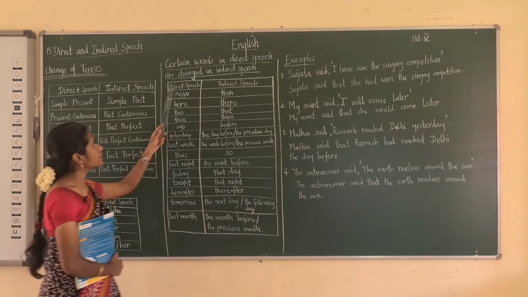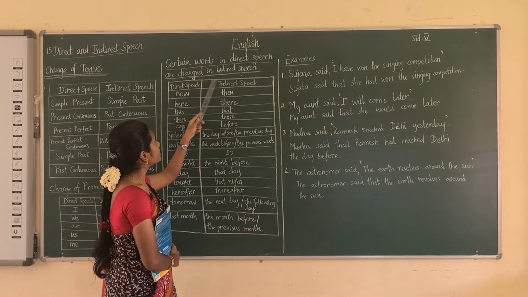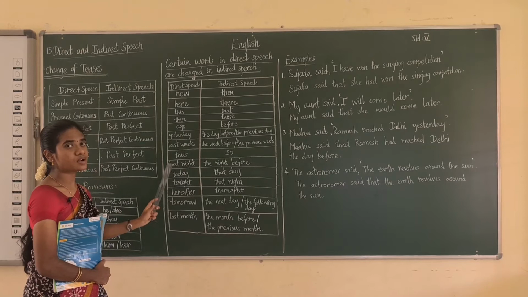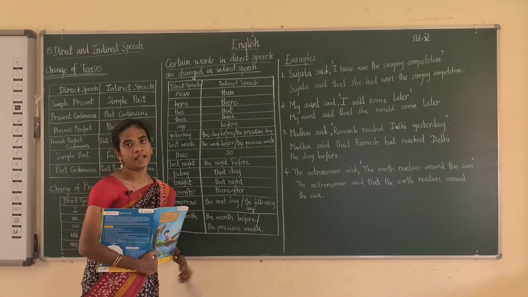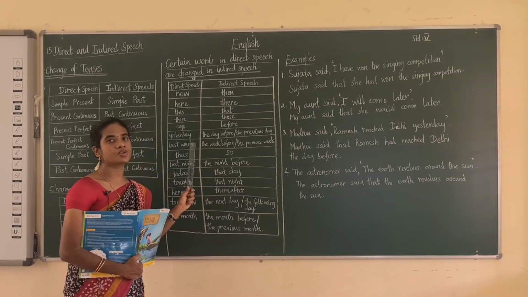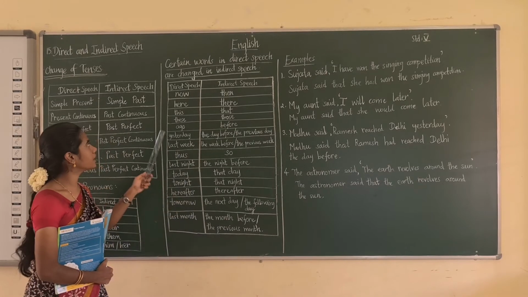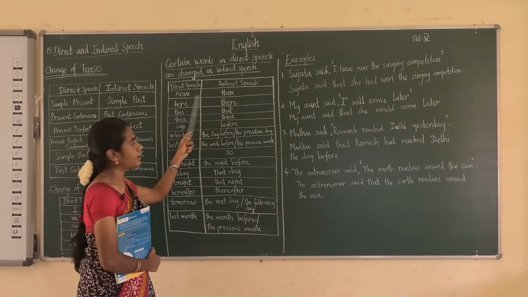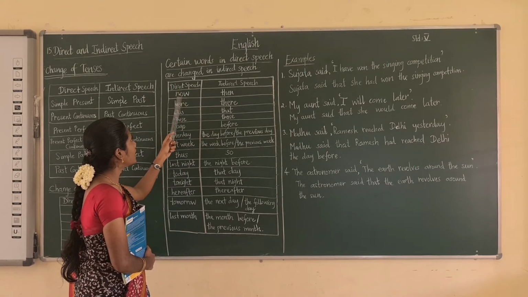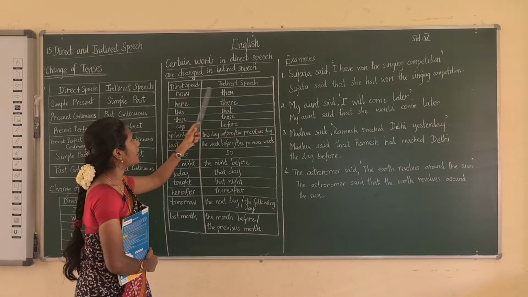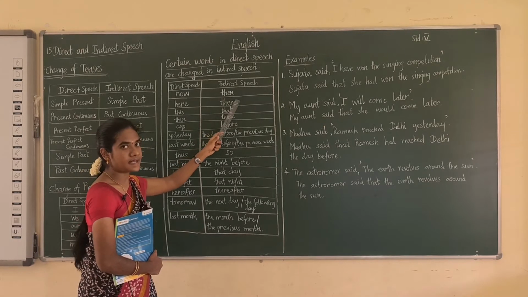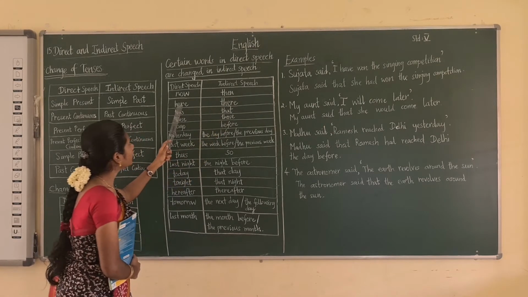And see here, certain words in direct speech are changed in the indirect speech. These words are changed into another word in the indirect speech. So this too you must remember. It's also very important. Now see here, "now" is changed into "then". In direct speech, if "now" is there, in indirect speech you have to change it into T-H-E-N, "then".